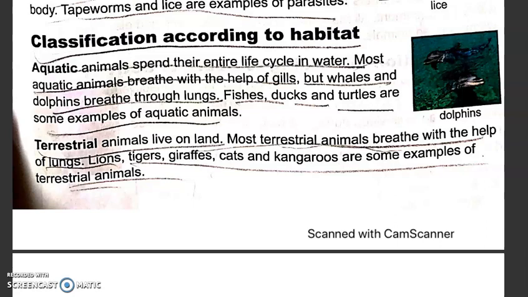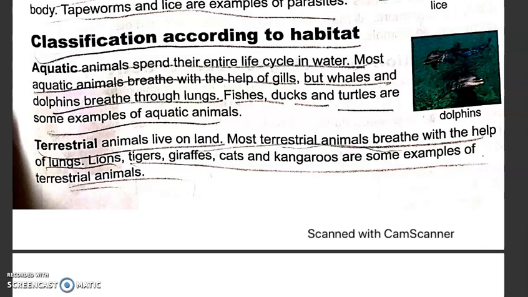For example, we human beings have lungs. Most aquatic animals have gills, but whales and dolphins are two animals which breathe through their lungs. Therefore, whales and dolphins are called mammals. They are not called fishes. Fishes, ducks, and turtles are some examples of aquatic animals.